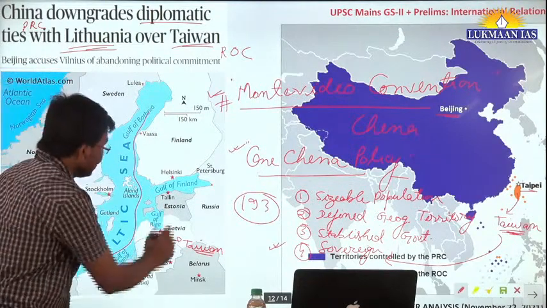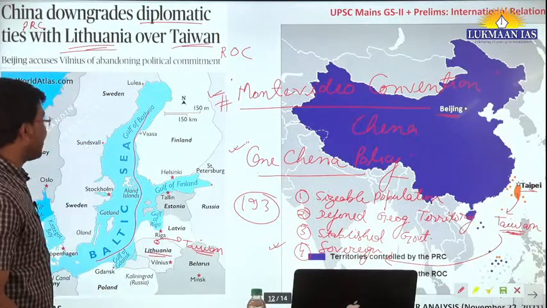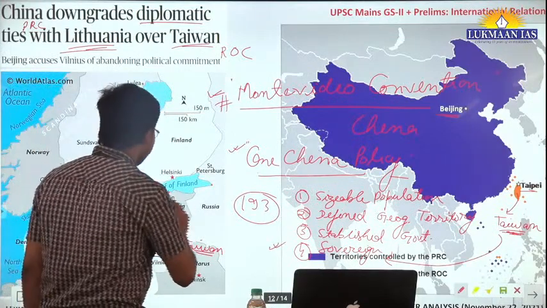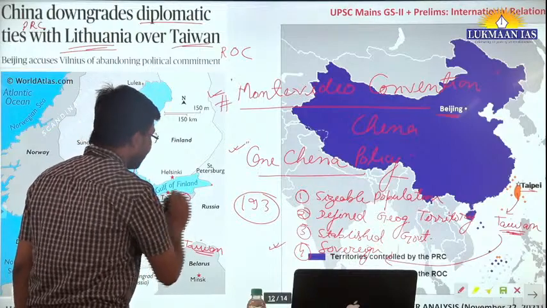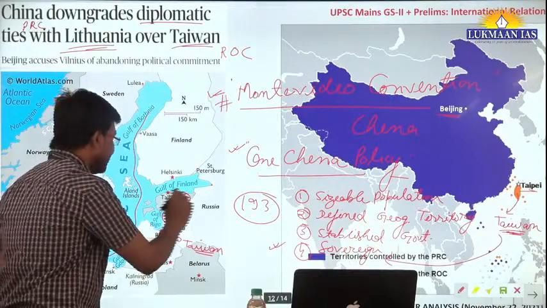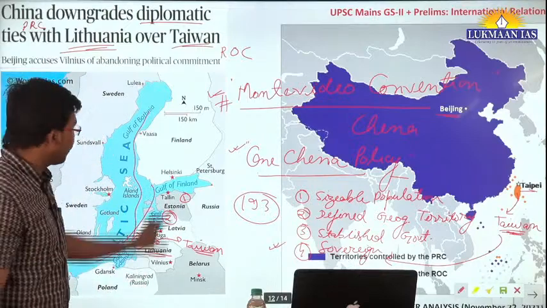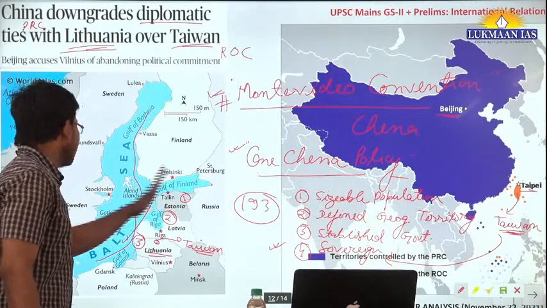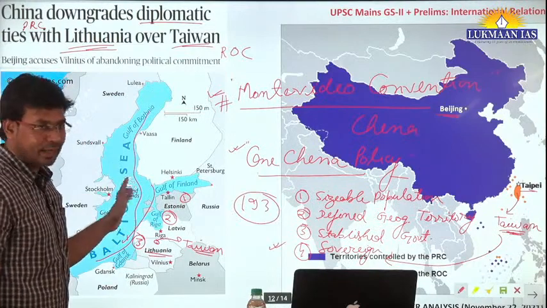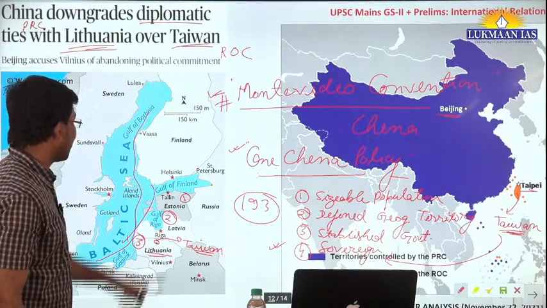So here there are three countries, okay? Latvia, Lithuania and Estonia. For example, Estonia number 1, second Latvia, third Lithuania. These three countries are collectively known as Baltic countries because they are on the shores of the Baltic Sea, all right? So these three countries are Estonia, Latvia and Lithuania.